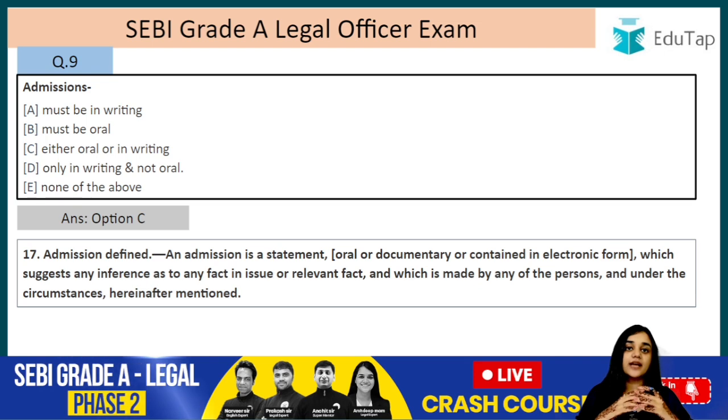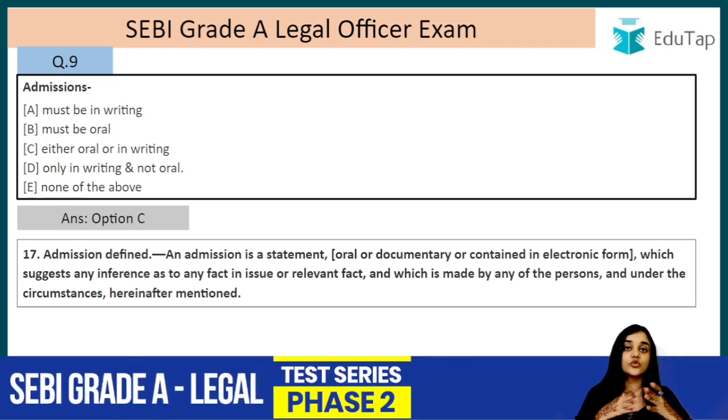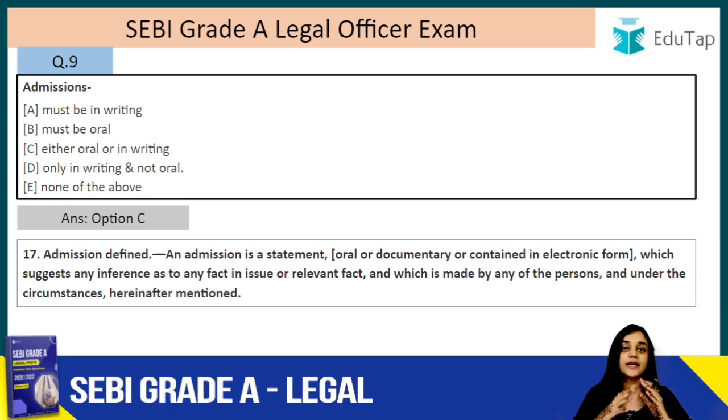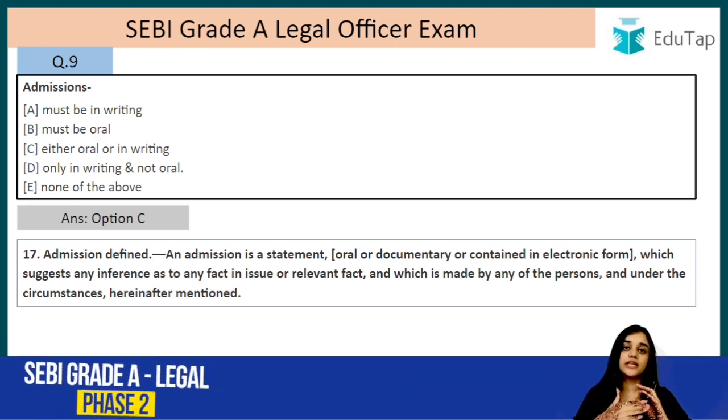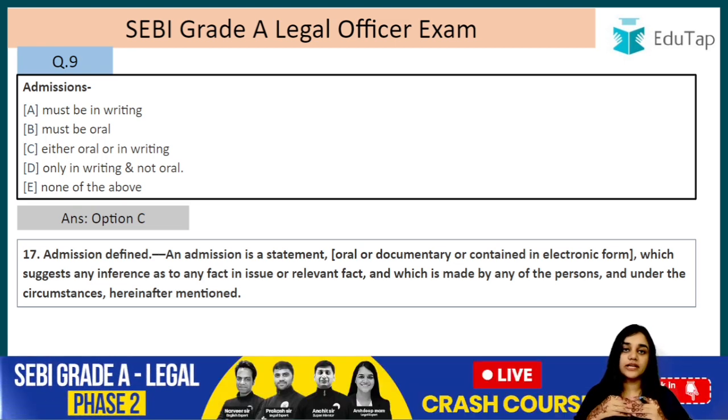In Indian Evidence Act, they are divided. Admissions and confessions have been divided into criminal and civil. So the admissions relate to the category of civil law, and confessions relate to the category of criminal law. It is evident from the fact that the sections mentioning the confession relate to the police or to the custody. The words used there are police officer, the custody, the police custody. That is why it is said that the confessions relate to the criminal law and admissions relate to the civil law in Indian Evidence Act, right?